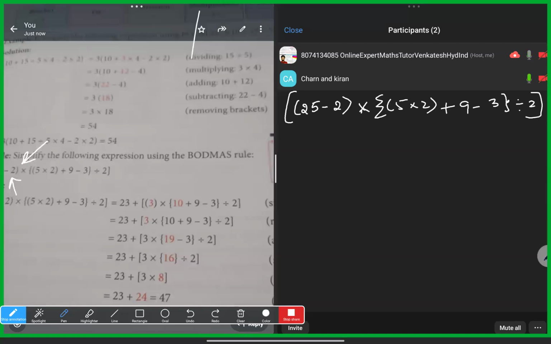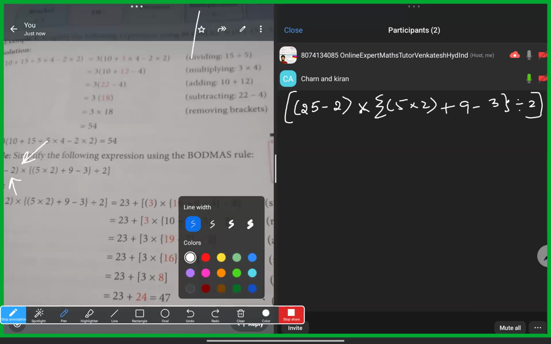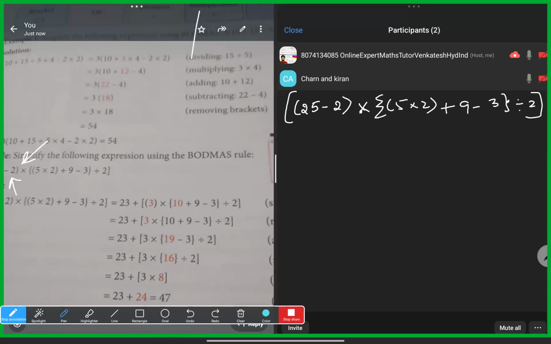Sir, it's there in the textbook. Yes, Kiran. Sir, 25 minus 2 is there, right? Because here they wrote 23, so I thought it is 25 minus 2. Actually, the question in the picture which you sent got cut, so that's why I'm asking for the starting part of the question.